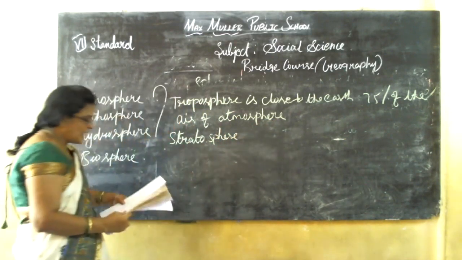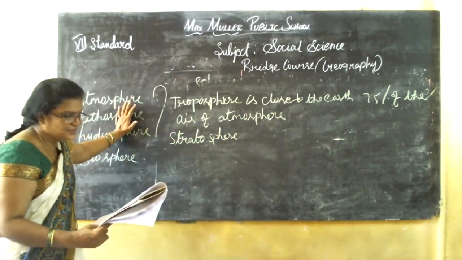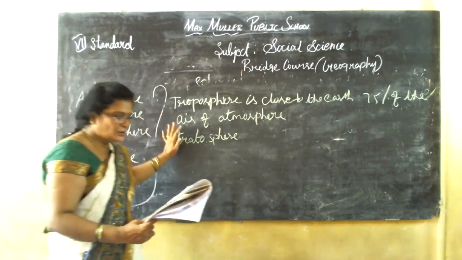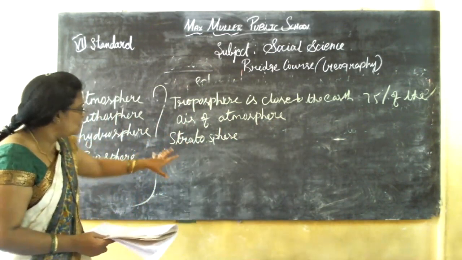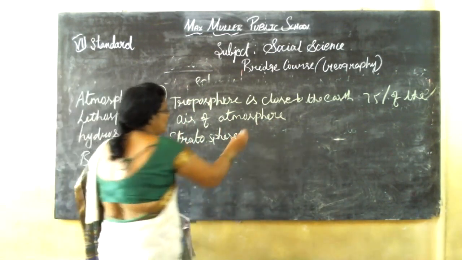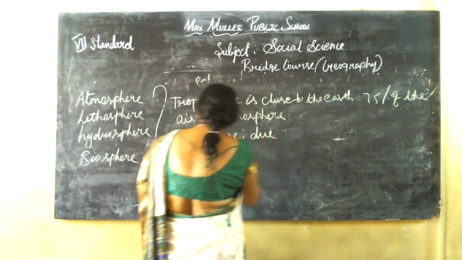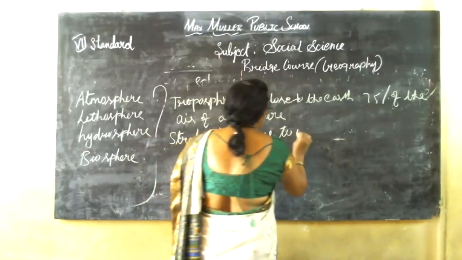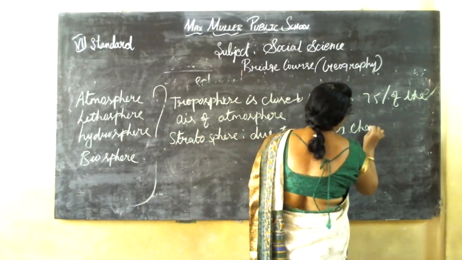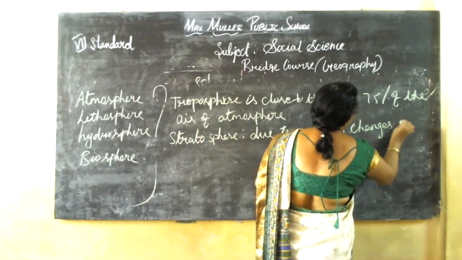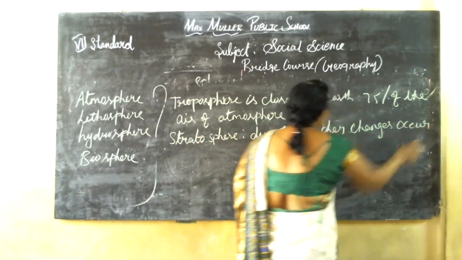It is above the troposphere. Due to this, weather changes occur, it is very important. Weather changes occur.